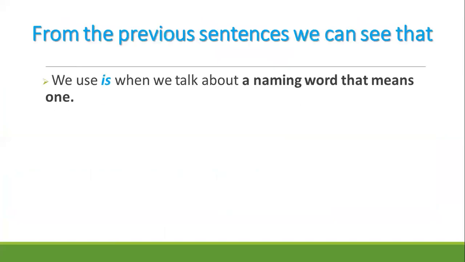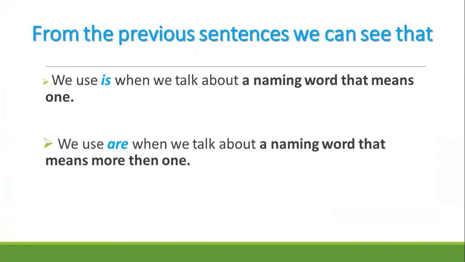From the previous sentences, we can see that we use is when we talk about a naming word that means only one. Always remember, we use is when we talk about any naming word that means only one. But we use are when we talk about a naming word that means more than one. Means if we are talking about one naming word, then we should use is. If we are talking about more than one naming word, then we should use are.